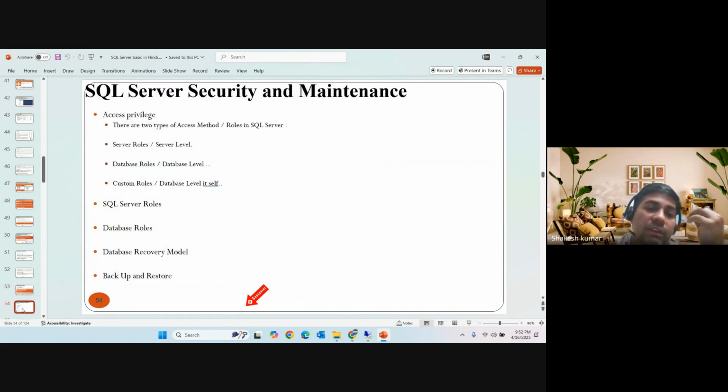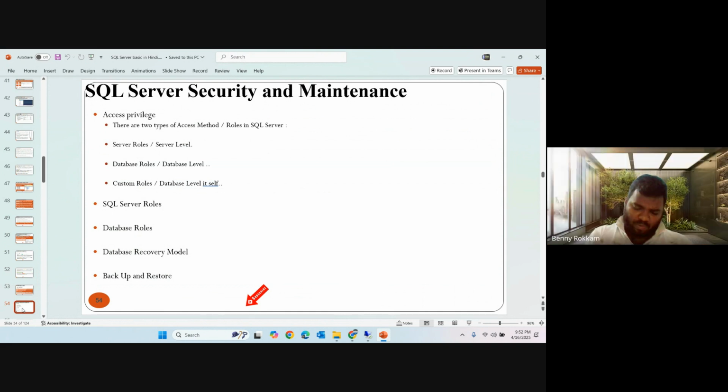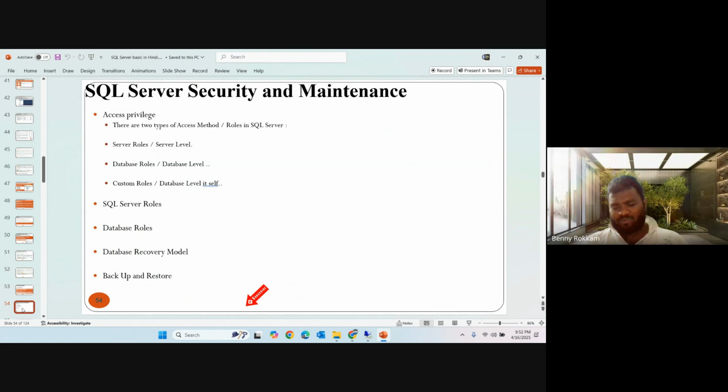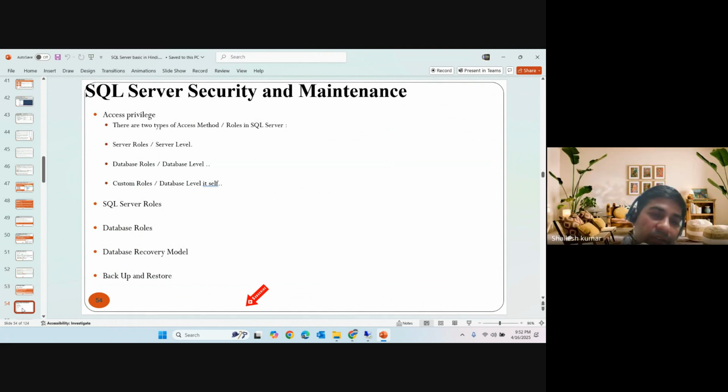Then we have server level roles. In server level roles, we can assign end users roles to perform activities on the server. There are seven types of server level roles: backup operator, bulk admin, security admin, setup admin, sysadmin, public, and server admin. Those are the server level roles.